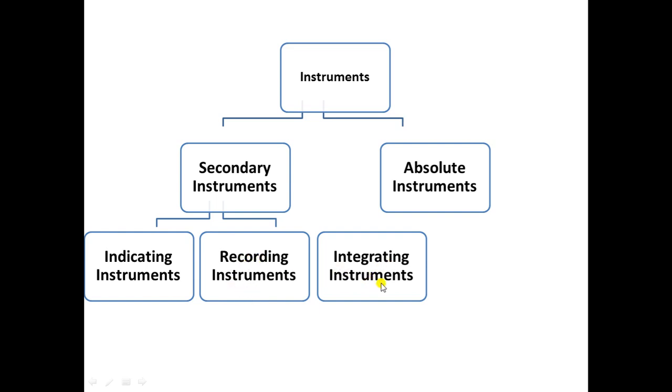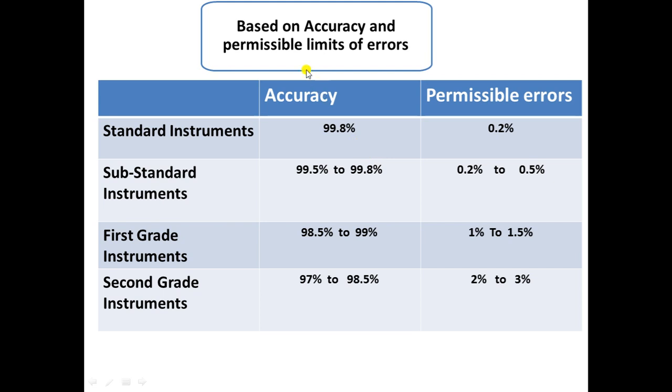Integrating instruments meaning in this type of instruments you will get the measurement of the value as a product of time and the electrical quantity to be measured. An example of integrating instruments is watt hour meter or ampere hour meter. Further, the instruments are also classified based on the accuracy and permissible limits of errors.